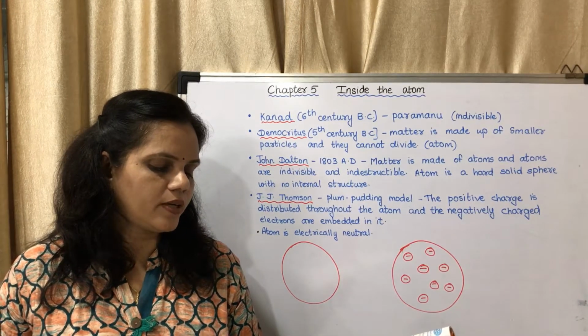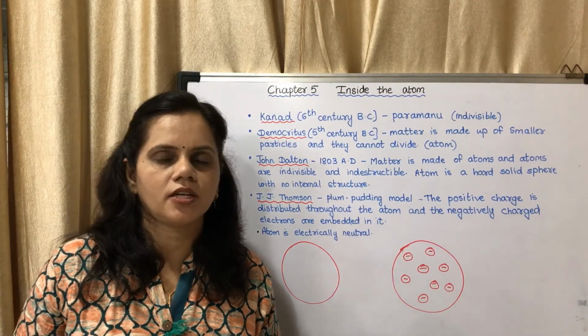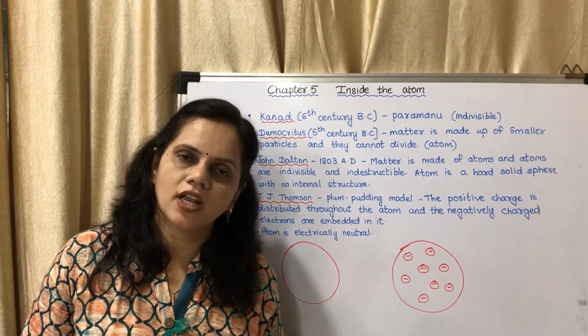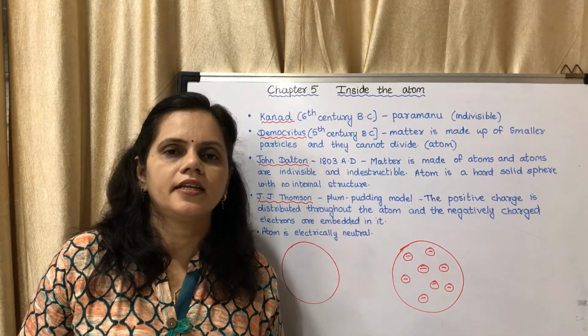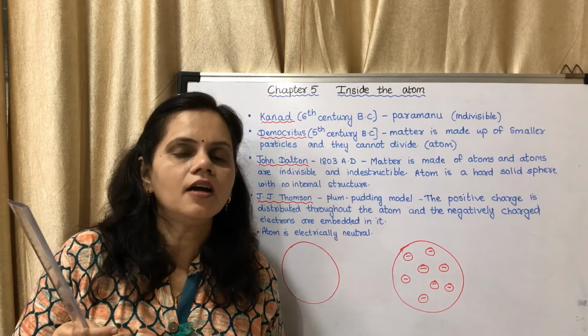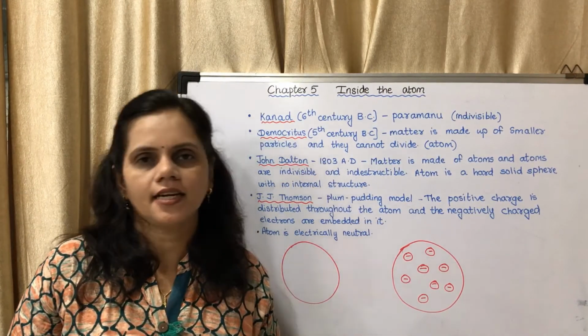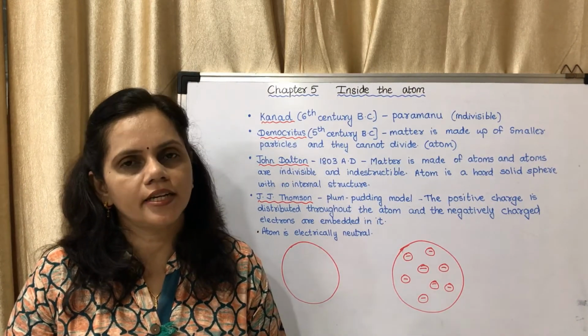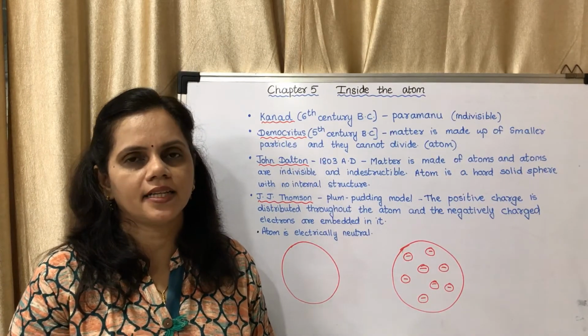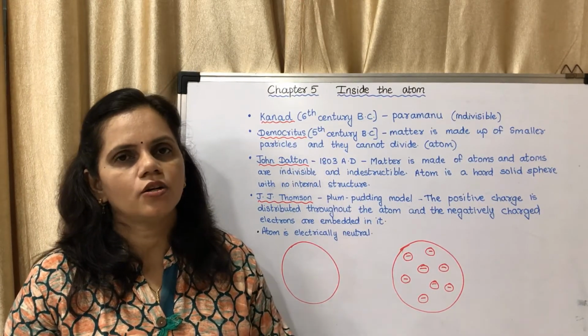Straight forward, to a side, or in a reverse direction? If it is colliding with a coin, then either it will stop or it will come back a little, or otherwise it will change its direction. Now this is an introduction for the next experiment which was done by the next scientist, that is Rutherford.